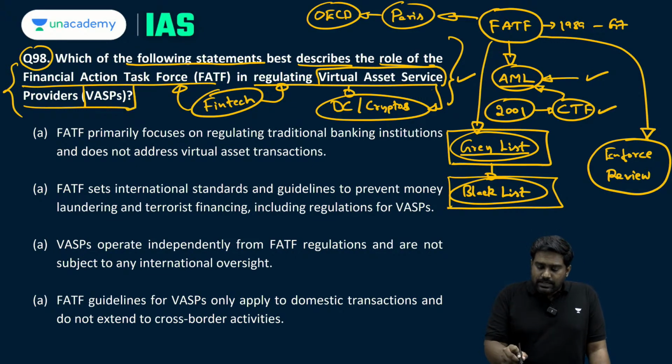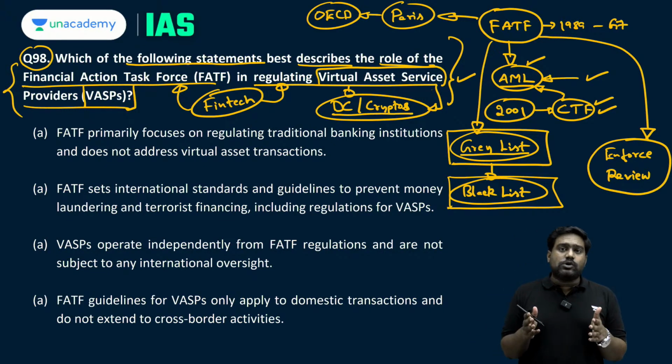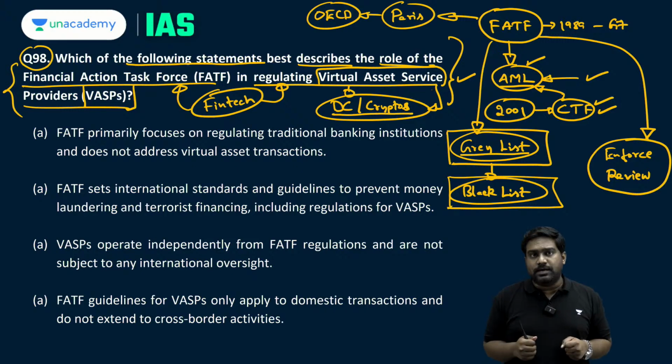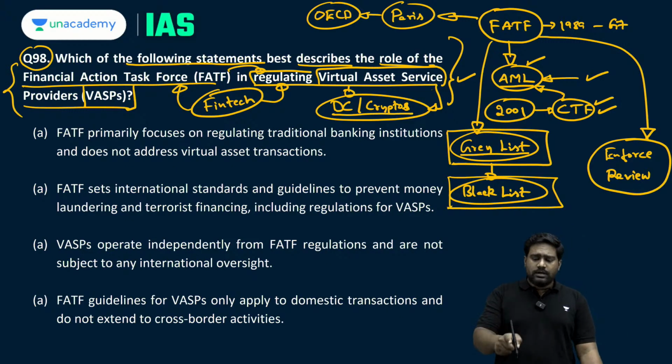And I hope you know that cryptocurrencies and digital currencies are prone to misuse. Because of the anonymity they provide, they can be easily misused for money laundering and terrorist financing. So regulating cryptocurrencies has become a concern around the world. So recently FATF brought out few regulations that apply for virtual asset service providers as well.